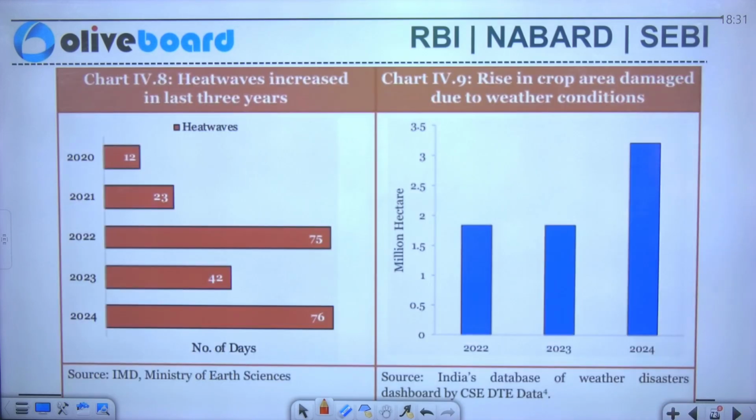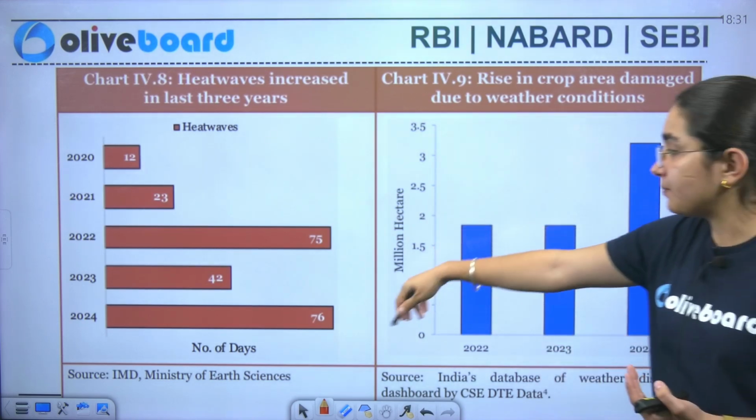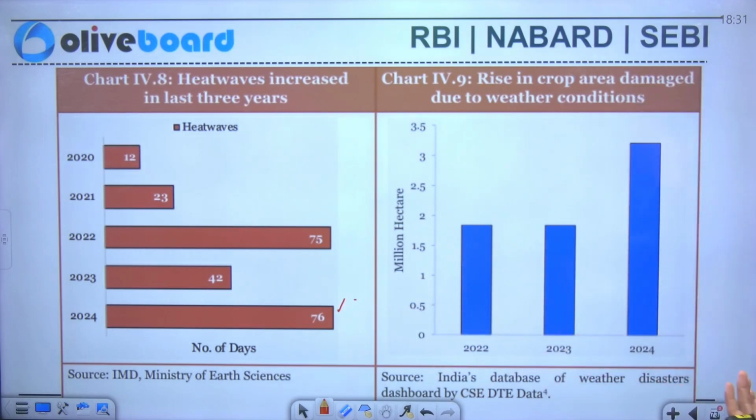Okay. Now you can see the chart that talks about the heat waves increased in the last 3 years. So of course that is increasing over the period of time. That is 76 in the case of 2024. Rise in the crop area damaged due to weather conditions. So you can see the case of 2024. It is even above 3.